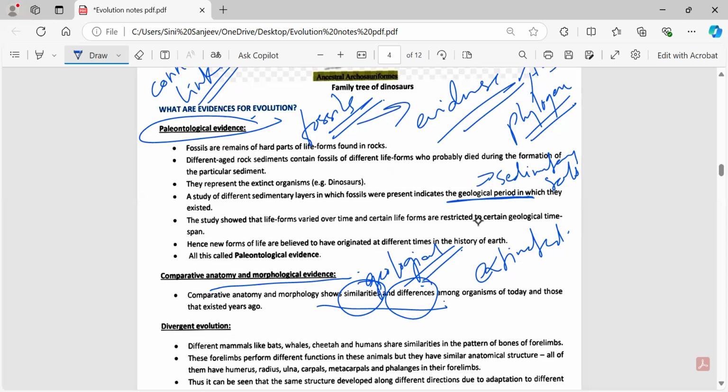To study the anatomy and morphology to get that evidence, they did the comparison by using three things, mostly three out of the six. That is the homologous, analogous, as well as adaptive radiation.